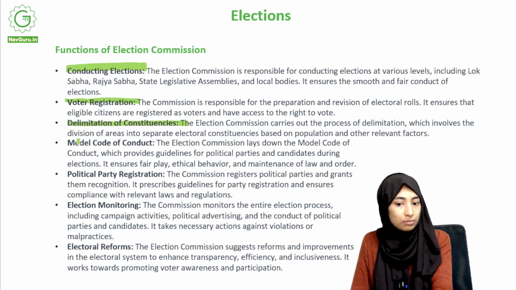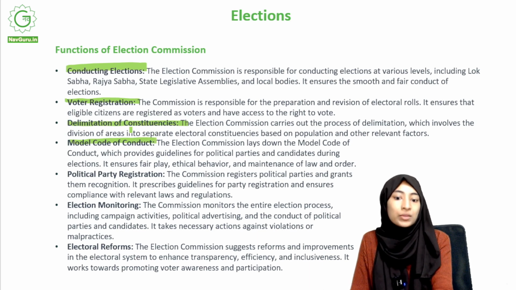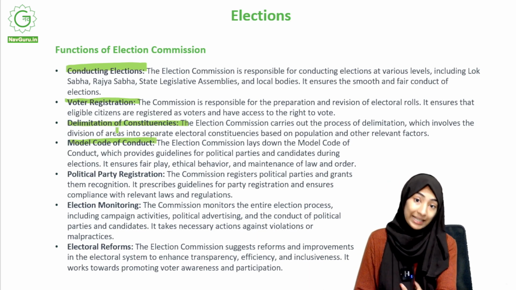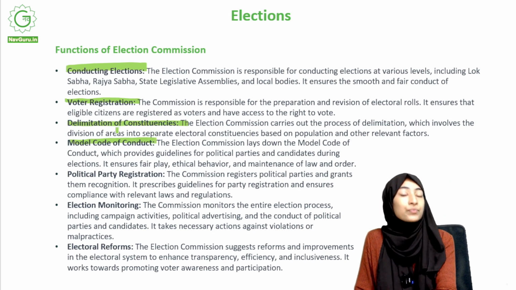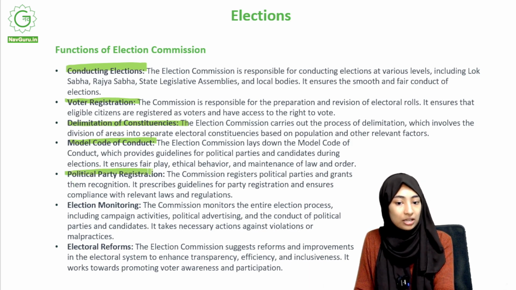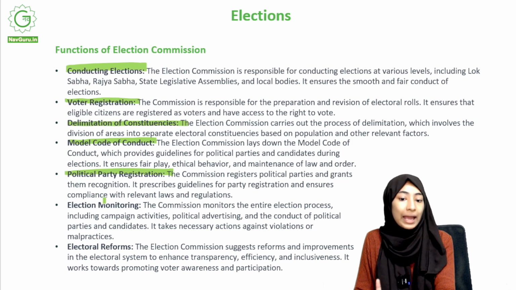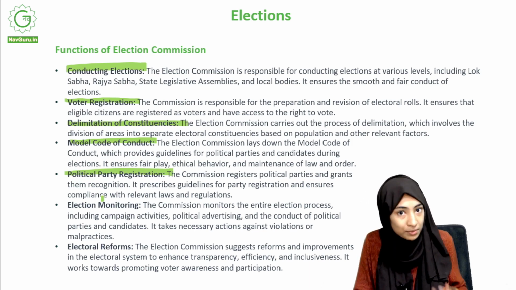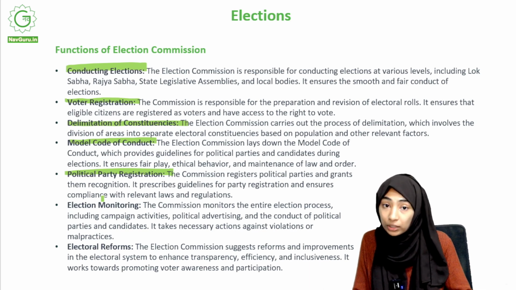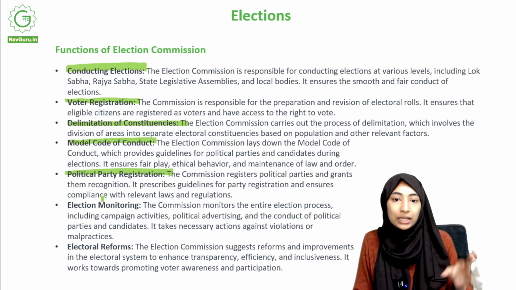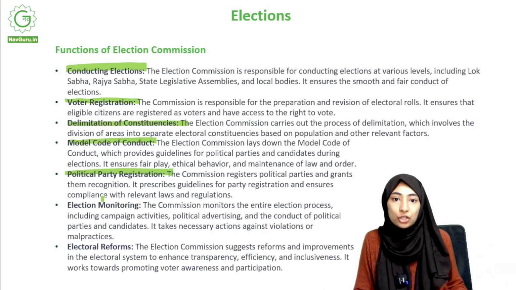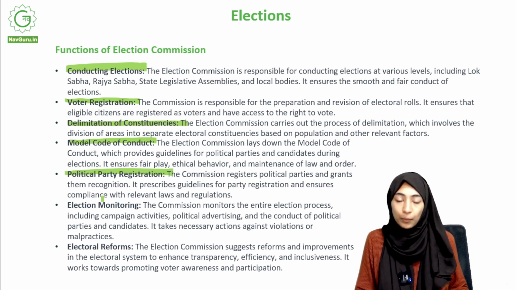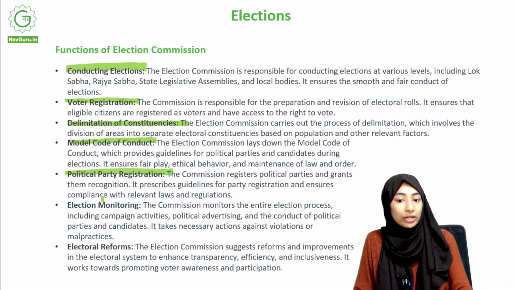Delimitation of constituencies. Model Code of Conduct, we studied it just now. Then just think, okay, who is contesting in the elections? Political parties. Do political parties need to register? Yes. Who does this? Again, the Election Commission, political party registration. And now when the political parties are contesting, what all problems could you have? So one, you have the model code of conduct, to make sure that they behave well, but you also need to keep monitoring it, right?